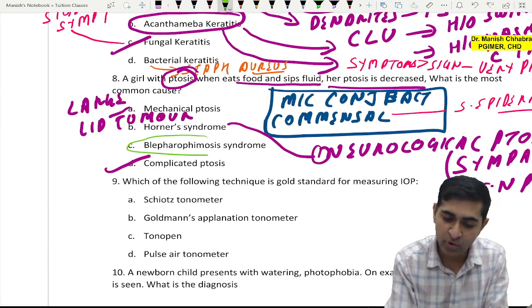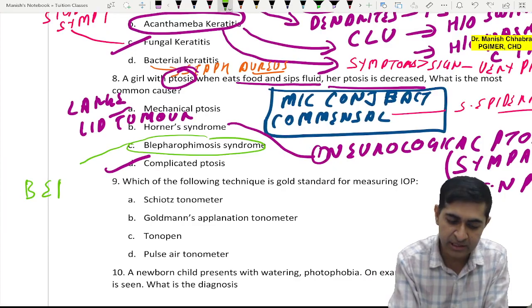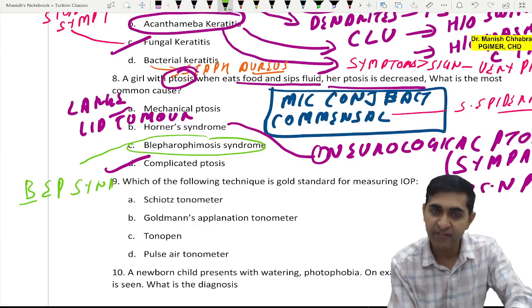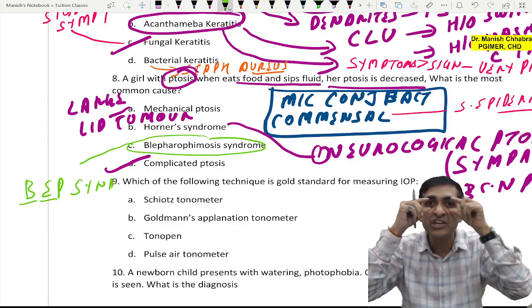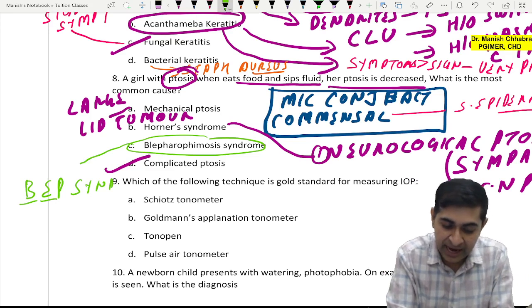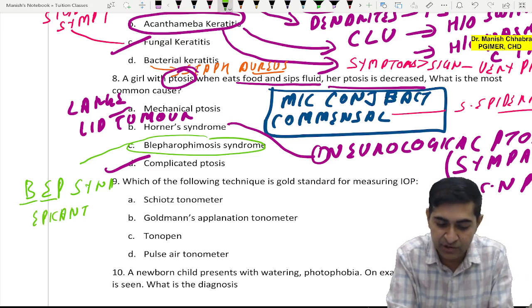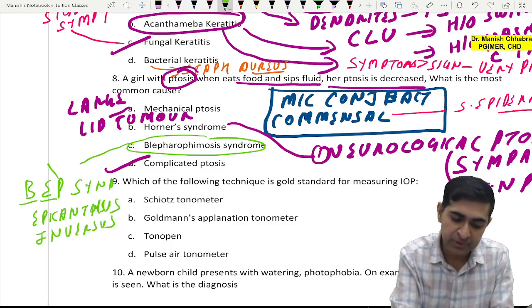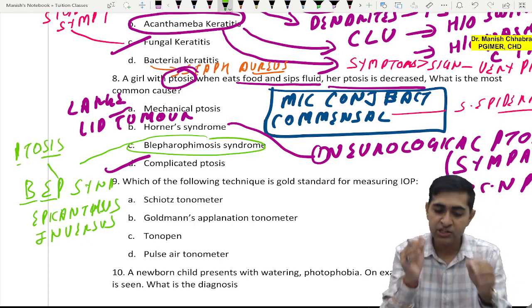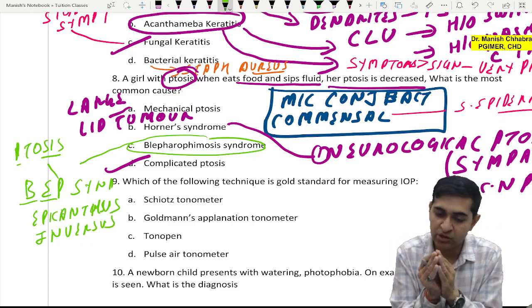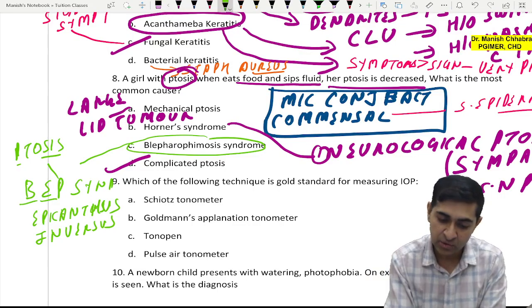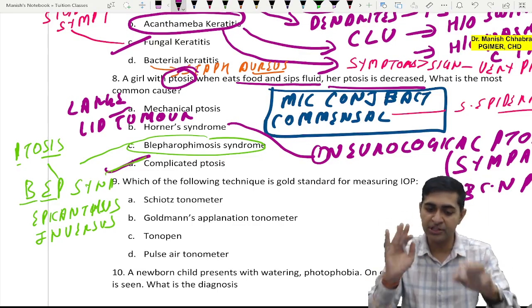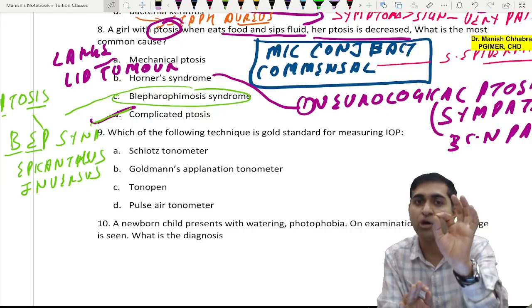And then there is blepharophimosis syndrome, BEP syndrome. So B for blepharophimosis. Blepharophimosis is small interpalpebral fissure, and E is epicanthus inversus, while P is ptosis. Okay, so blepharophimosis syndrome, of course this is not the answer. There is no movement of the upper eyelid with chewing. Okay, so the answer is complicated ptosis. I hope it is clear, and I hope I have explained each option one by one.